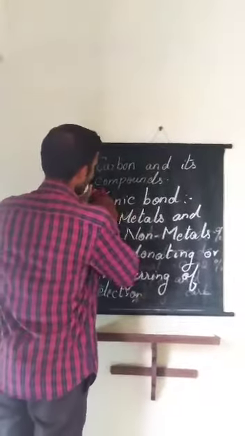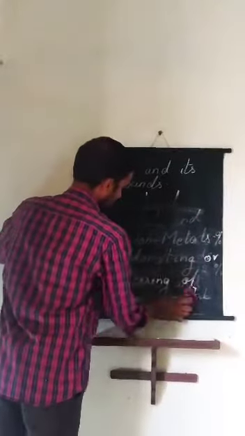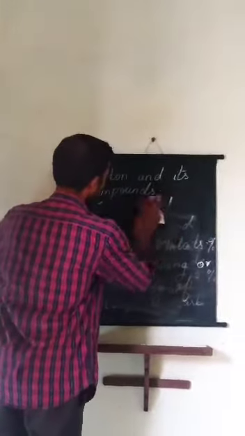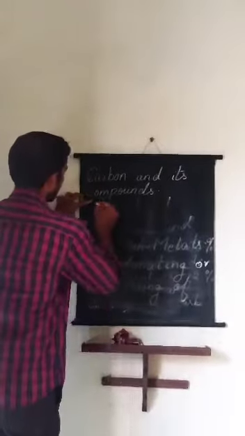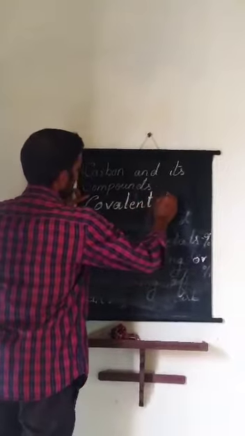What is the next one? Next one is covalent bond. So what is meant by covalent bond?